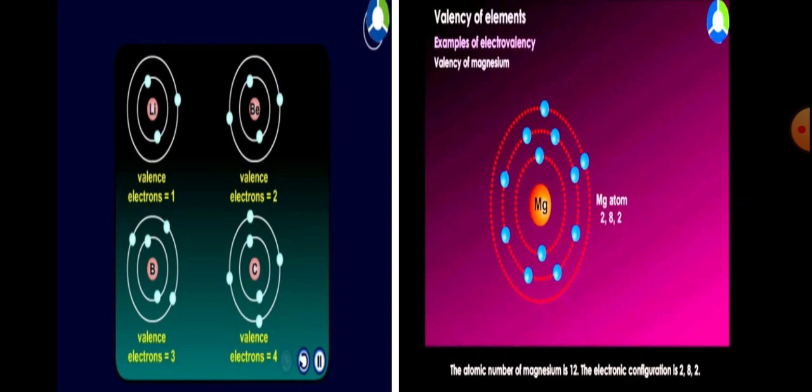Here we can see the electronic configuration for the elements lithium, beryllium, boron and carbon, and then Mg. In the alongside picture, element Mg is there, and here we can see the valency of the element.